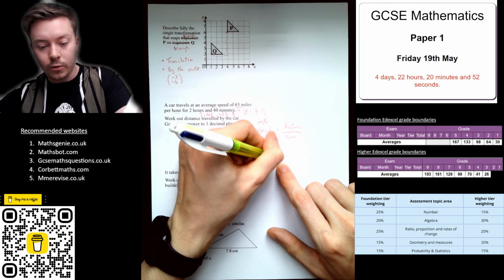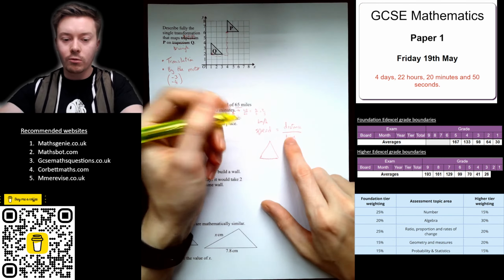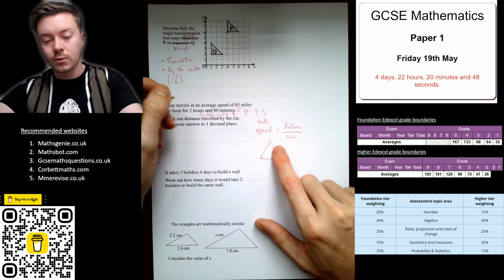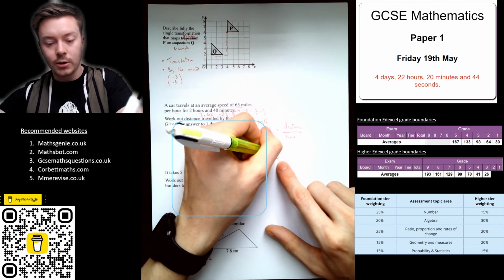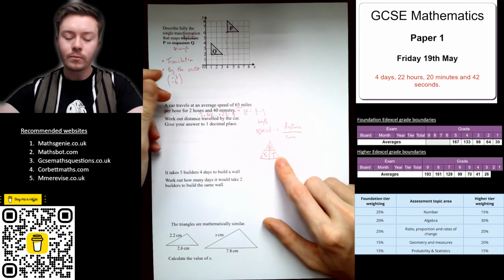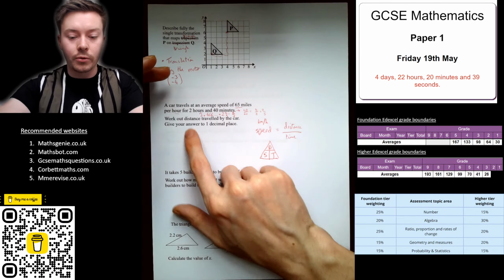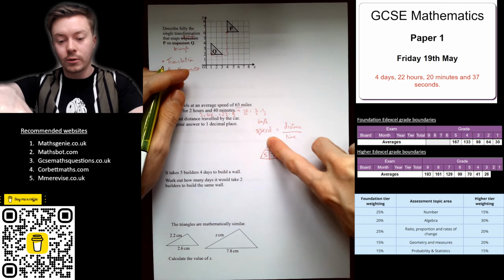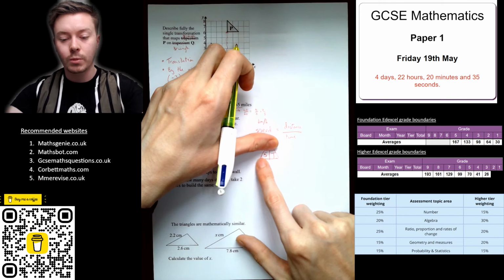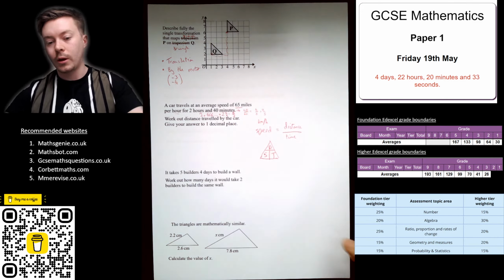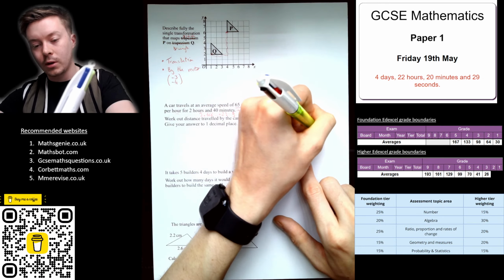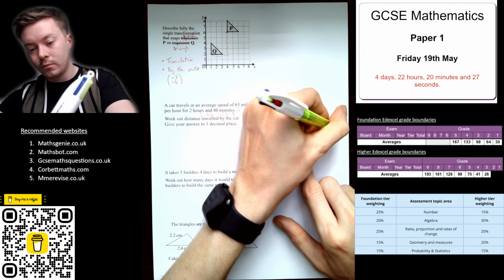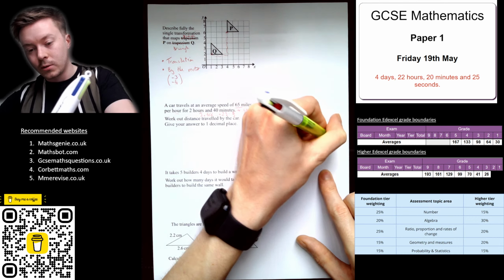Once you've got this set up, instead of having to rearrange to get the distance, we can do speed and then distance divided by, so that's on the bottom, time. If I want distance, I cover up the D for distance, and I'm just left with speed times time. Alternatively, times both sides by time, and you get speed times time is equal to distance.